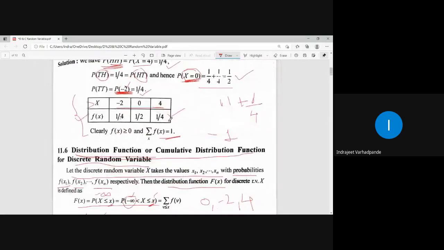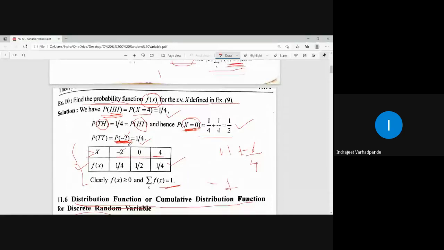I take the numbers of the corresponding random variable: -2, 0, 4. -2 represents the outcome TT, and for the outcome TT the probability is 1/4. For the outcomes TH and HT the probability is 1/2 and the corresponding random variable is 0.